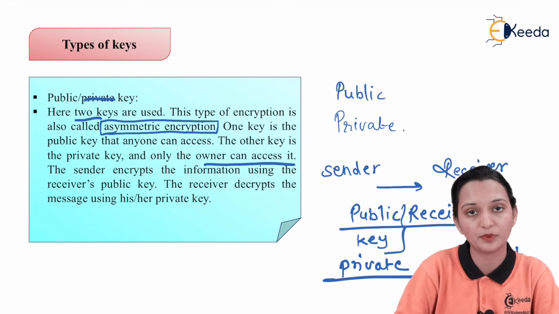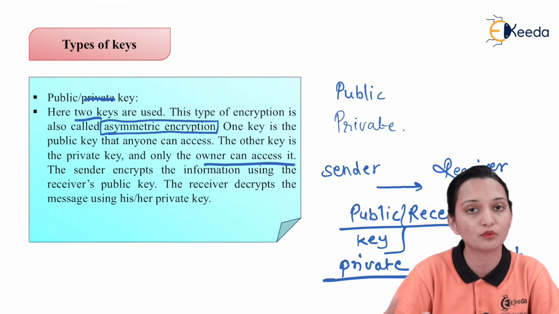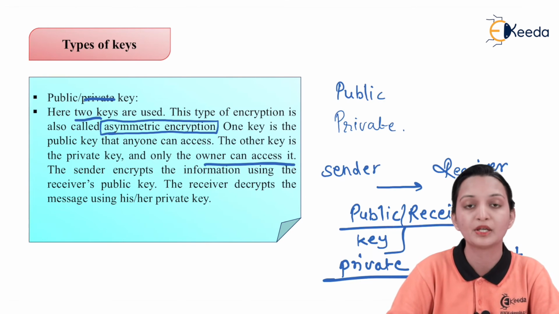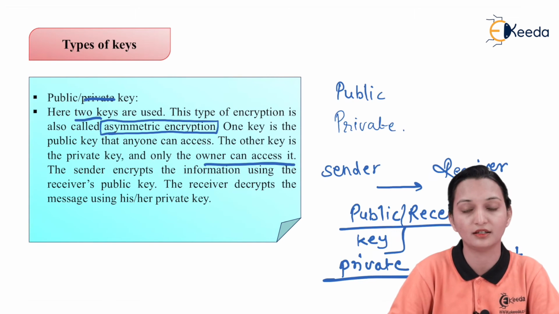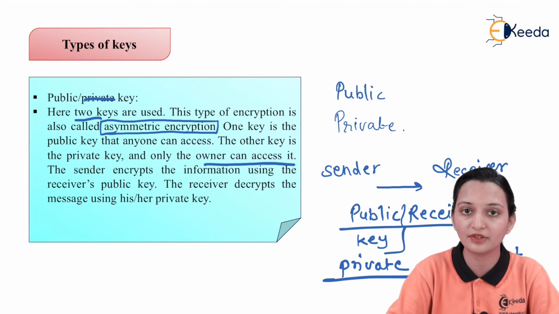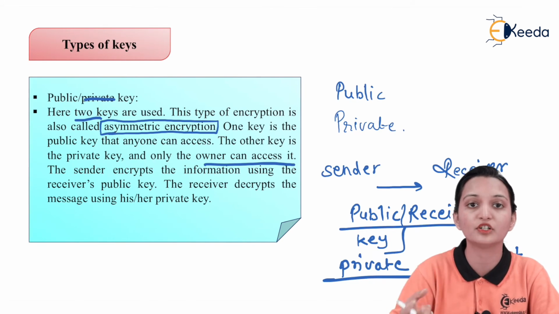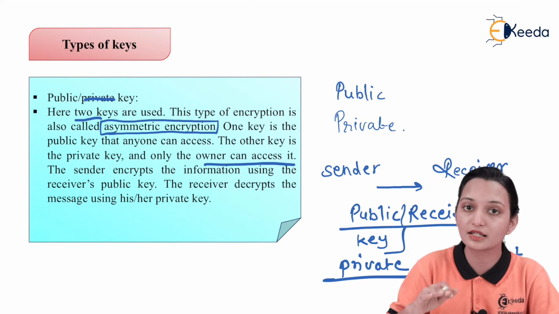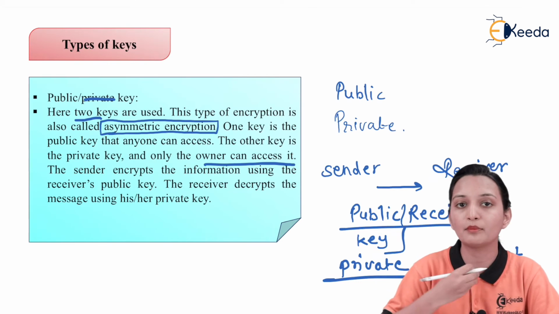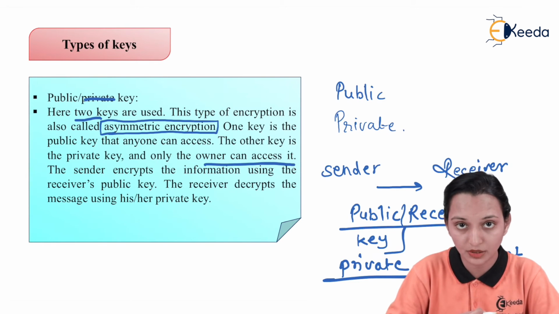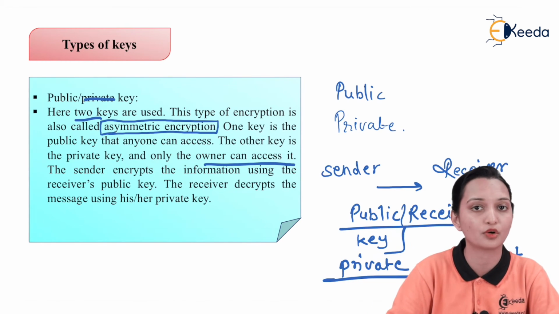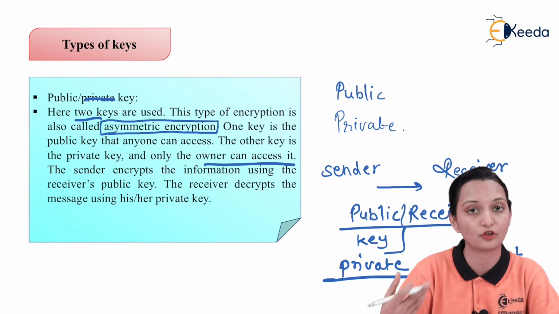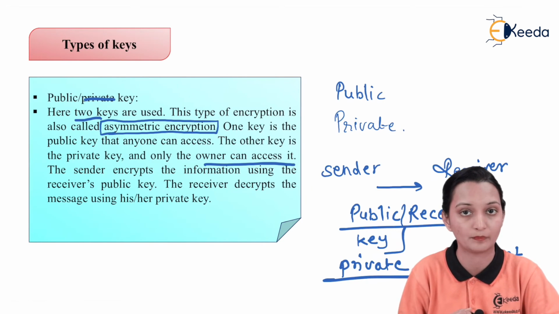But if he wants to send something to the receiver, what is required? The public key. If I want to broadcast the message, what will I require? The public key. I cannot use your private key with the help of which you will decrypt the message. Why? Because the decryption of the message is a secure process. If I use it, I can decrypt the message and forward it again, or I can listen to it and observe it as a third party.